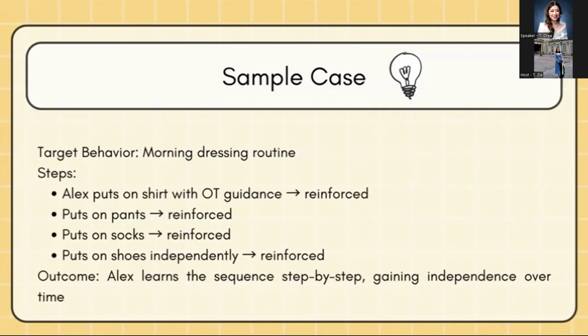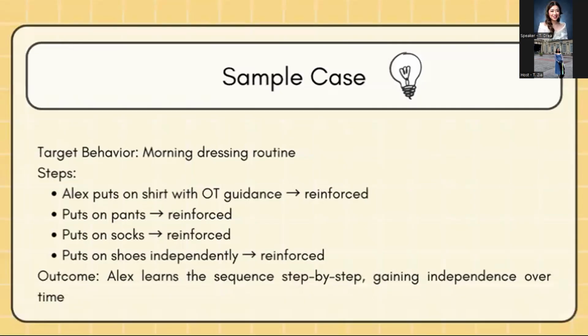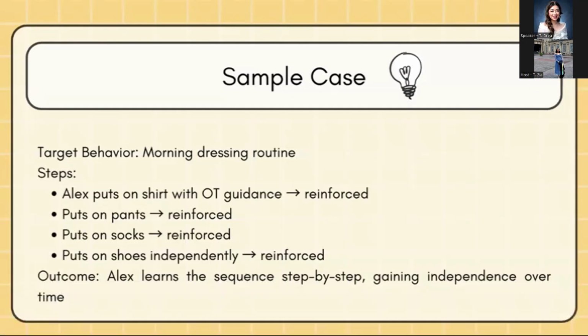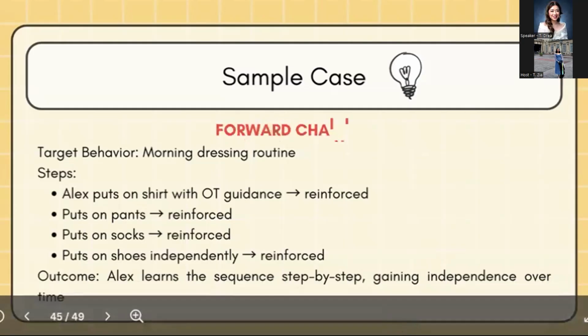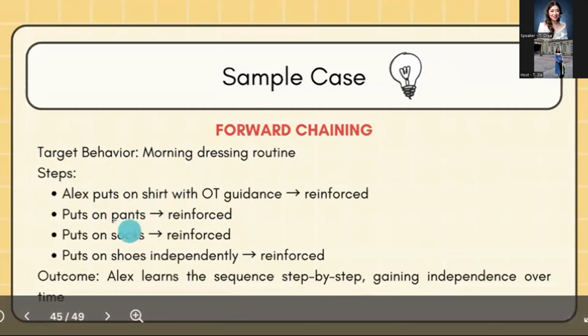So what type of BMT is used here? I'll give a hint. This is chaining. So is it forward, backward, or total task? Okay, chaining, forward chaining. Let's check. So it's forward chaining because, as we can see here, he puts on the shirt first, then the pants, and then socks and shoes.